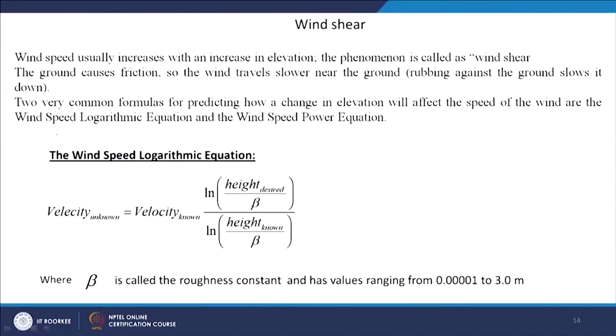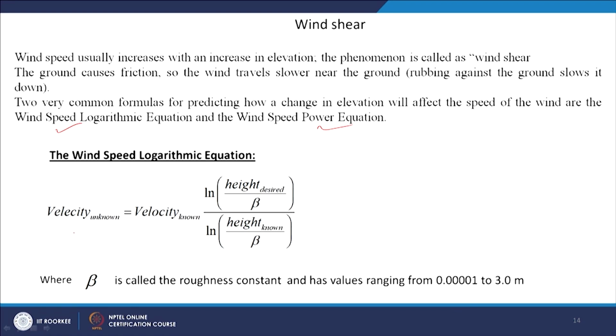So, if we go up, we will see that the wind speed increases. Once the wind speed increases, obviously the power potential will also increase. There are some mathematical relationships, people tried to correlate the increase in speed with height, and two types of equations are available, the logarithmic equation and the power equation. This is our logarithmic equation.